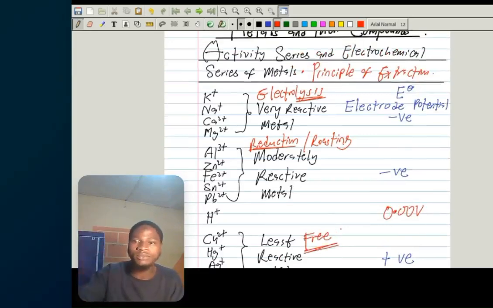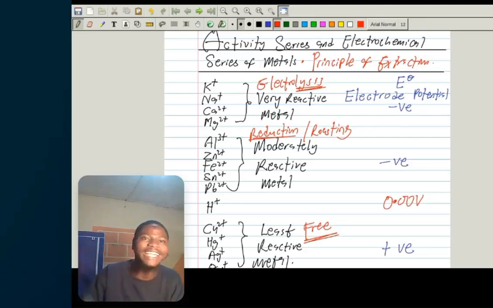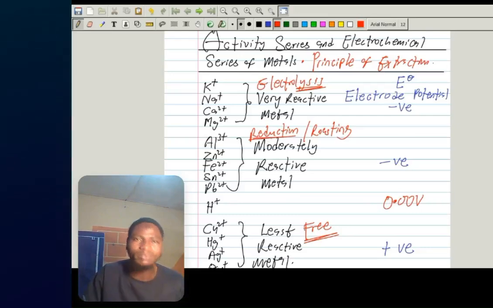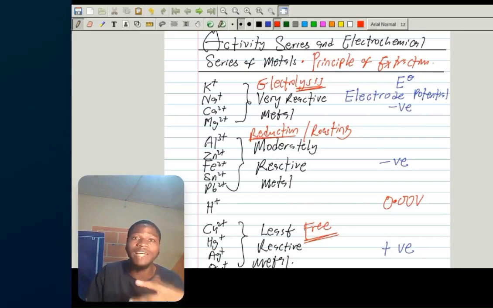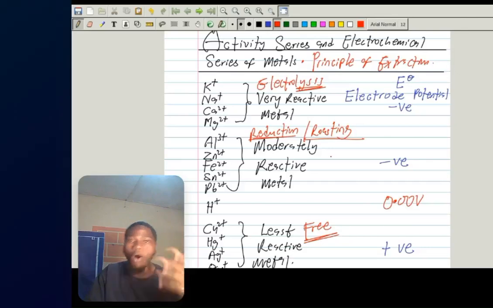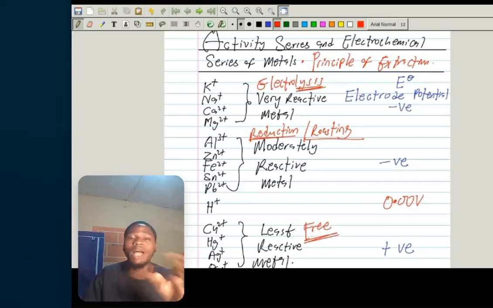So in summary, the principle of extraction of metals is that highly reactive metals are extracted by electrolysis. It could be electrolysis of their oxides or their chlorides. They cannot be found free in nature because they are highly reactive. Next are the moderately reactive metals. Here they can be extracted by reduction with a reducing agent like coke. Also, they can be extracted by roasting. It can be roasting of their oxides, or their sulfides, or their trioxocarbonates. Next are the least reactive metals. All these can be found free in nature.